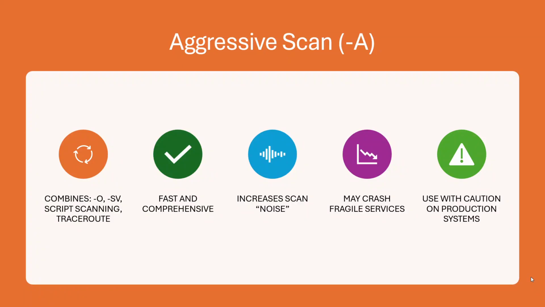The aggressive scan combines multiple scanning techniques into a single command. It includes OS detection, version detection, script scanning, and traceroute. From a data collection perspective, it's extremely efficient, but from a risk perspective, it is also the loudest option. Aggressive scans can generate significant network noise, trigger alerts, and potentially destabilize fragile services. This scan should only be used when explicitly authorized and never casually on production environments. Think of it as a comprehensive assessment tool, not a default option.